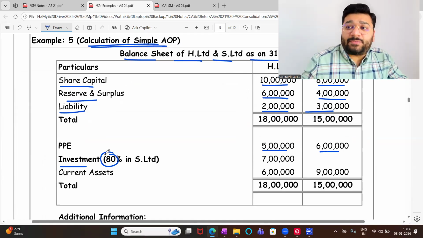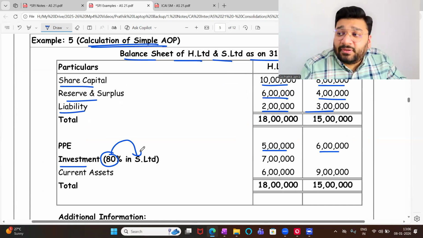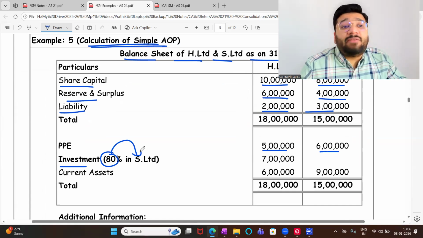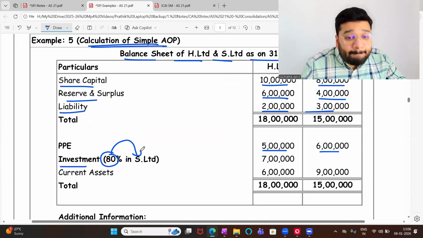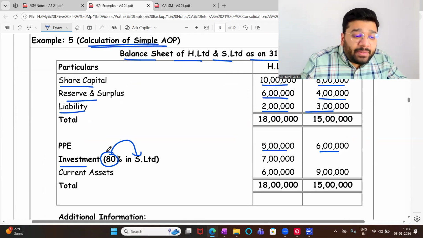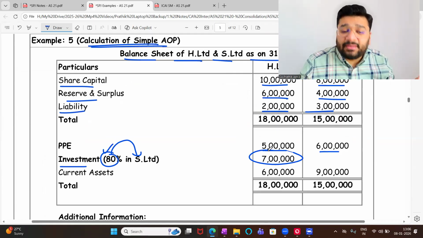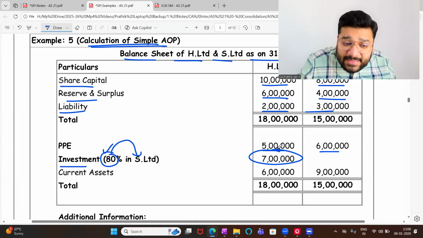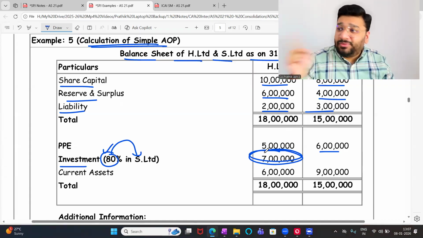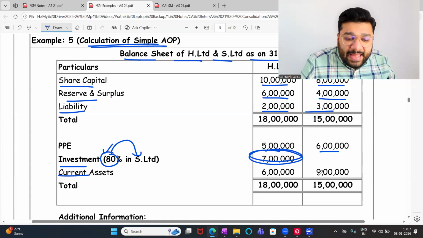The holding company has purchased 80% of the share capital of S Limited. So how much voting power do we have? We have 80% voting power. So is S Limited a wholly owned subsidiary or a partly owned subsidiary? Partly owned subsidiary. And this 80% investment, I acquired at what price? By paying 7 lakh rupees. Will this be exactly the 80% capital value? Not necessary. Not necessary. Current asset is 6 lakh and 9 lakh.